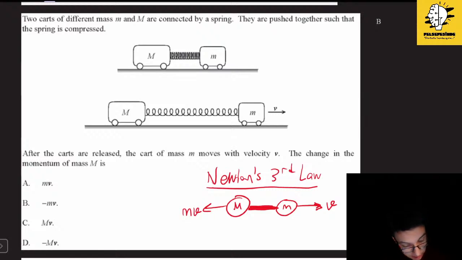But now let's see. It will not have any effect from its greater mass, because it is actually being pushed by this small mass, small m. Therefore, the change in momentum will be minus mv, because, look at it, it is towards left, right? Towards left. That's why we will say negative mv with small m.